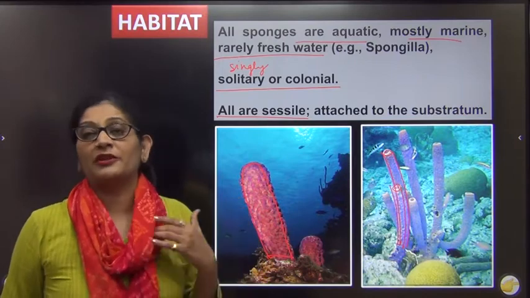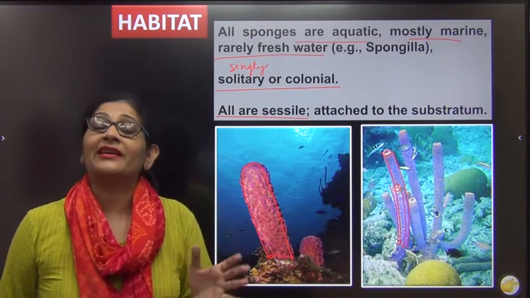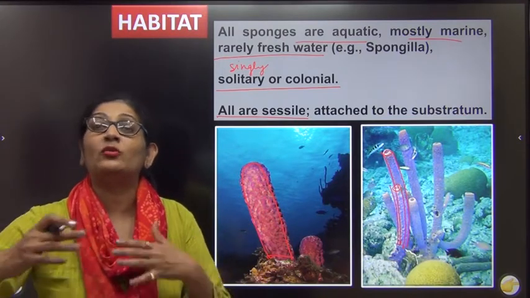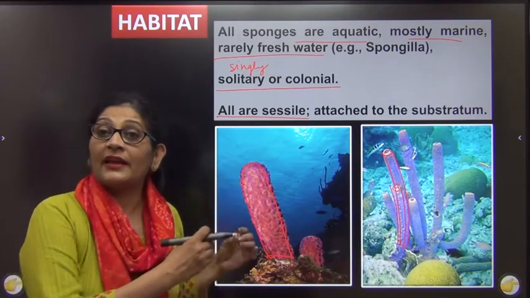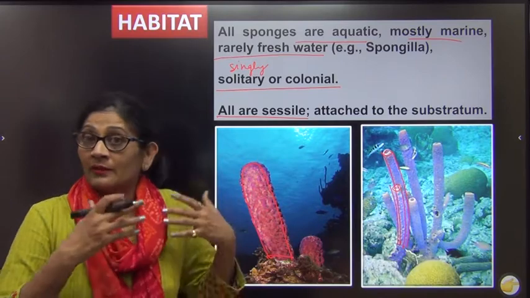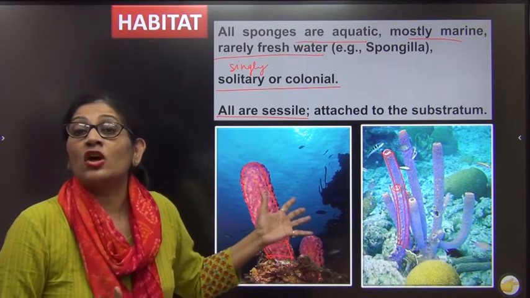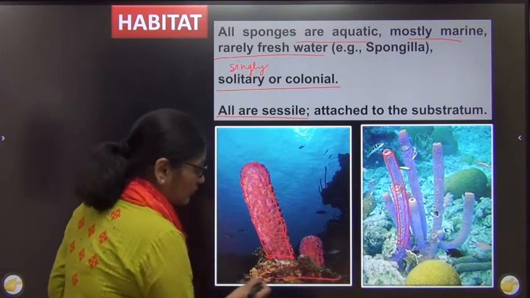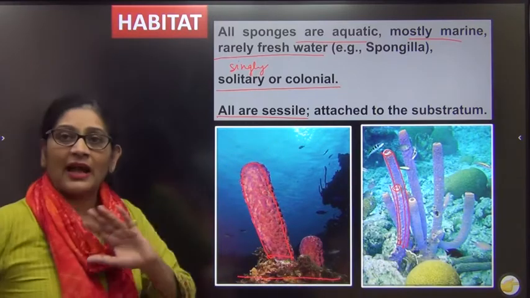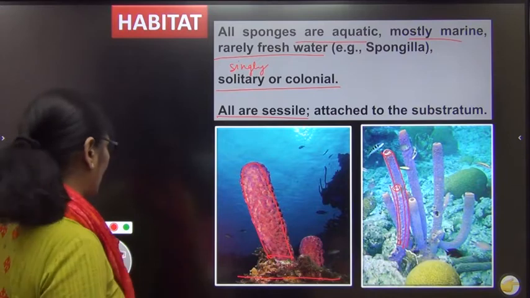Now we know that Porifera is an animal. An animal का characteristic क्या होता है? The animals are meant to be motile, right? Animals are meant to be motile. Being an animal, imagine it is non-motile. It is sessile. Yes, they are an exception. They are attached to the substratum, and they cannot move from one place to another.